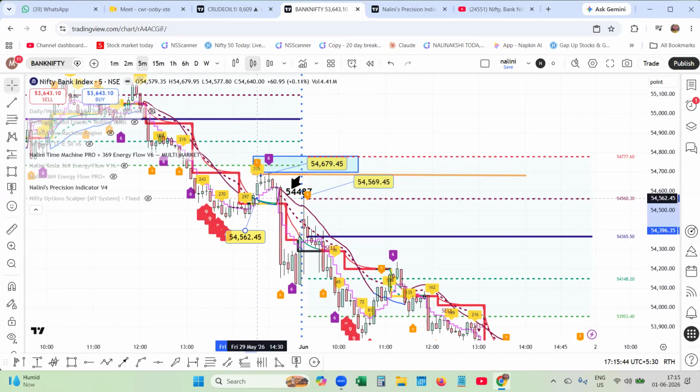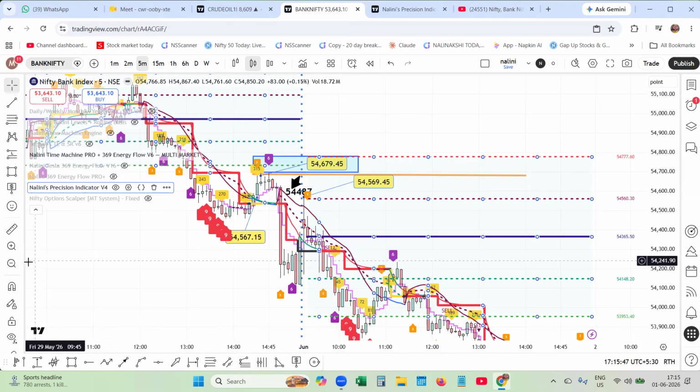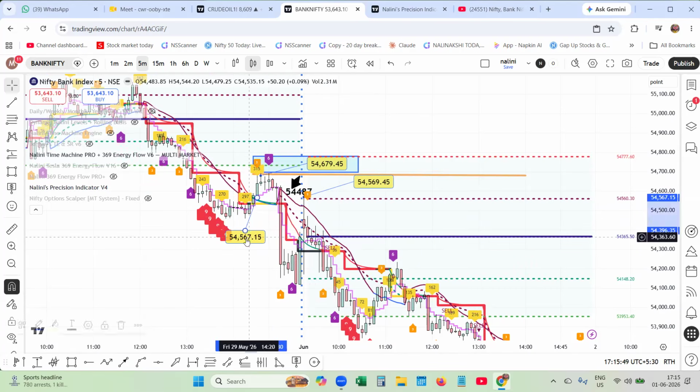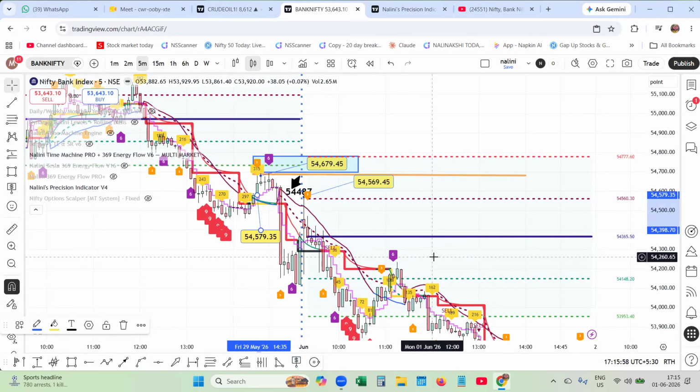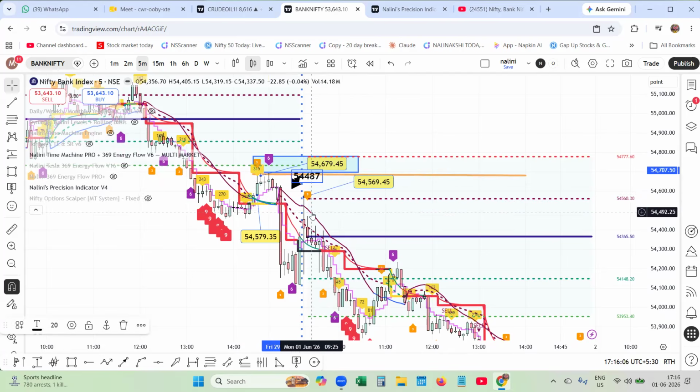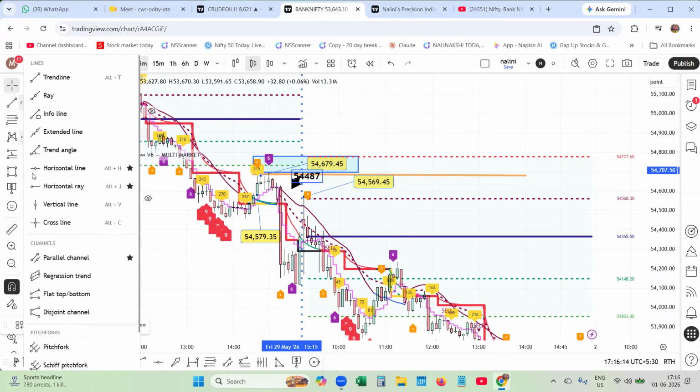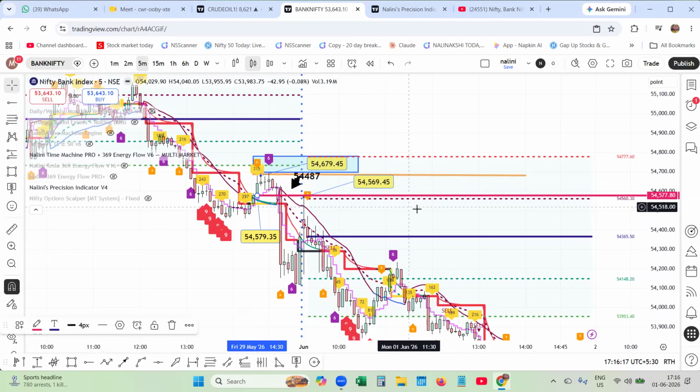Let me take the magnet and take this out and put this level, 54,579. So when the market opened here, it was actually a trap, and then it started collapsing. The Tesla number acted as the resistance. You know beforehand itself, this is the number. This is a very important number.